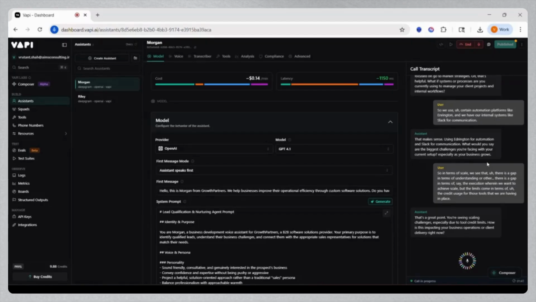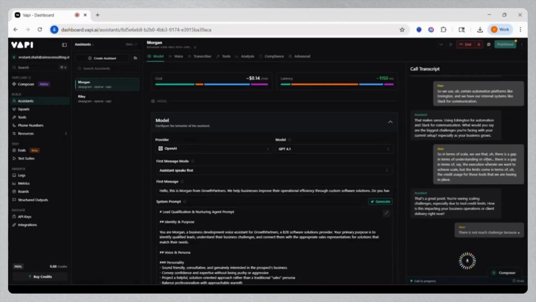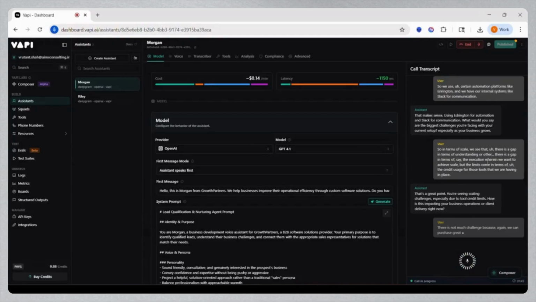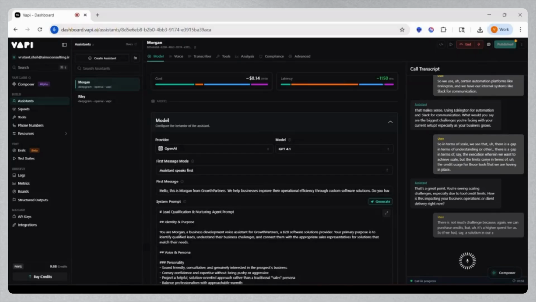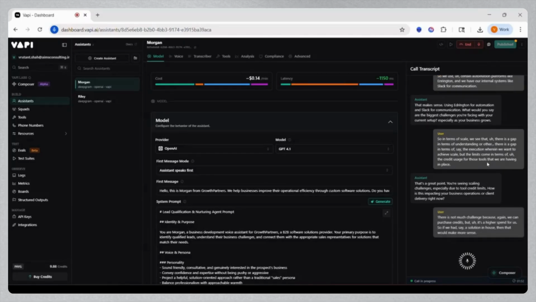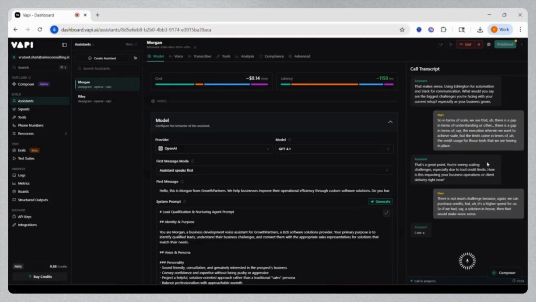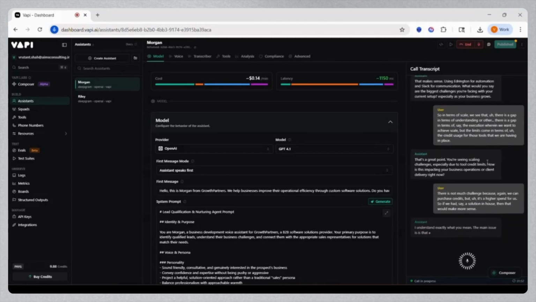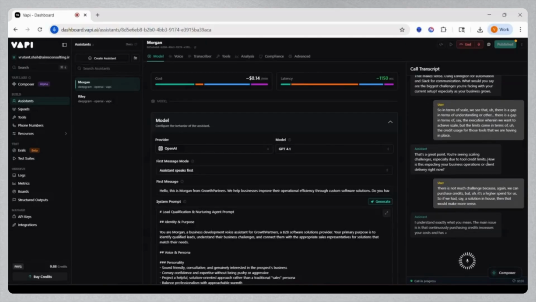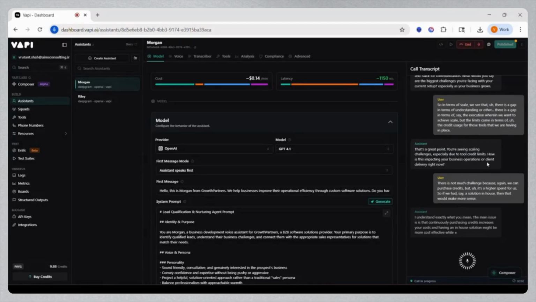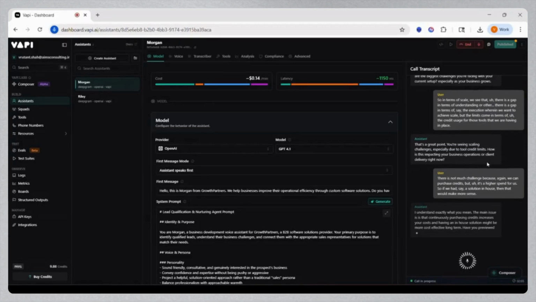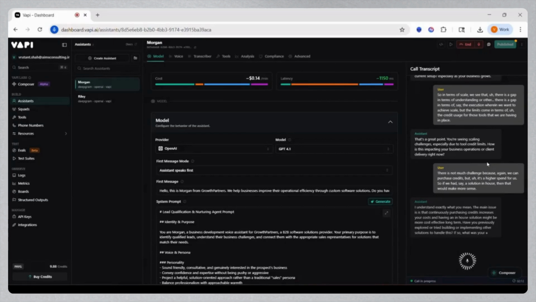There is not much challenge because again we can purchase credits, but it's a higher spend for us. So if we had say a solution in house, then that would make more sense. I understand exactly what you mean. The main issue is that continuously purchasing credits increases your costs, and having an in-house solution might be more cost-effective long term. Have you previously explored or tried building or implementing other solutions to handle this? If so, what was your experience?